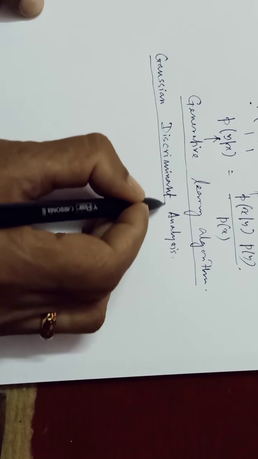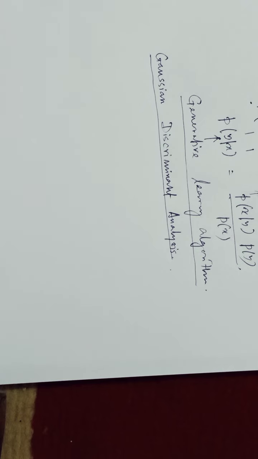See, in our previous discussion on logistic regression or classification, we considered that the input variable is discrete in nature and the output is also discrete in nature. But in some cases, the random variable may be continuous in nature, but the output is discrete in nature. So in that case, what to do?